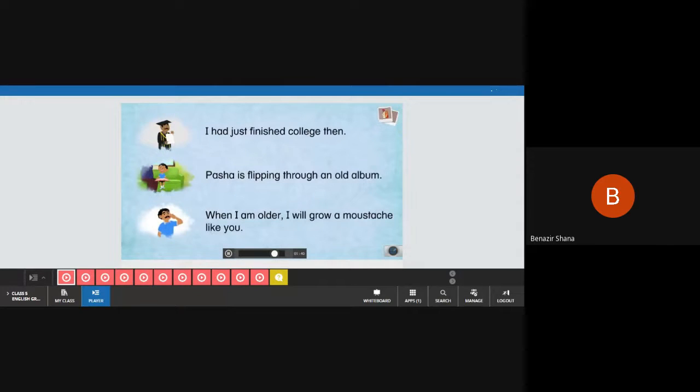A lot of actions happened in the story. Some actions happened in the past, some in the present, and some are expected to happen in the future. We use different past, present, and future tenses depending on when the action takes place. Let us study each of these tenses in detail.